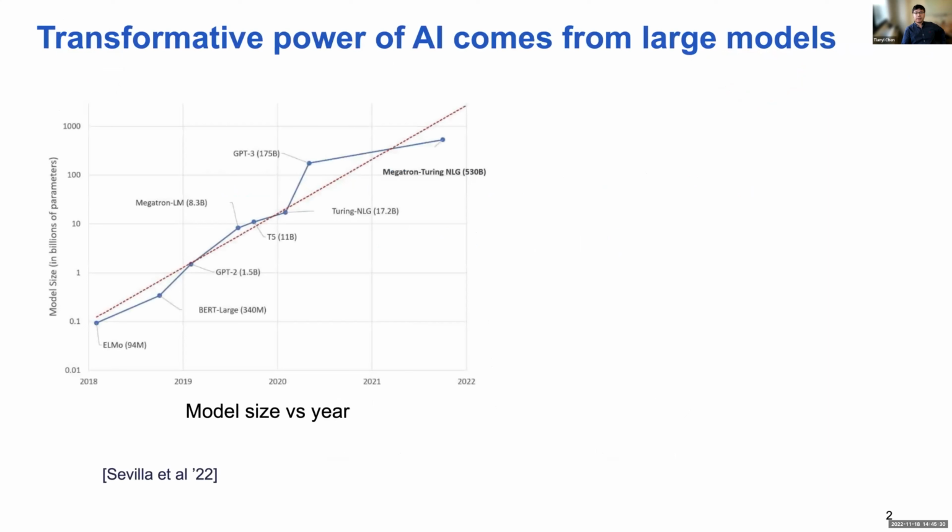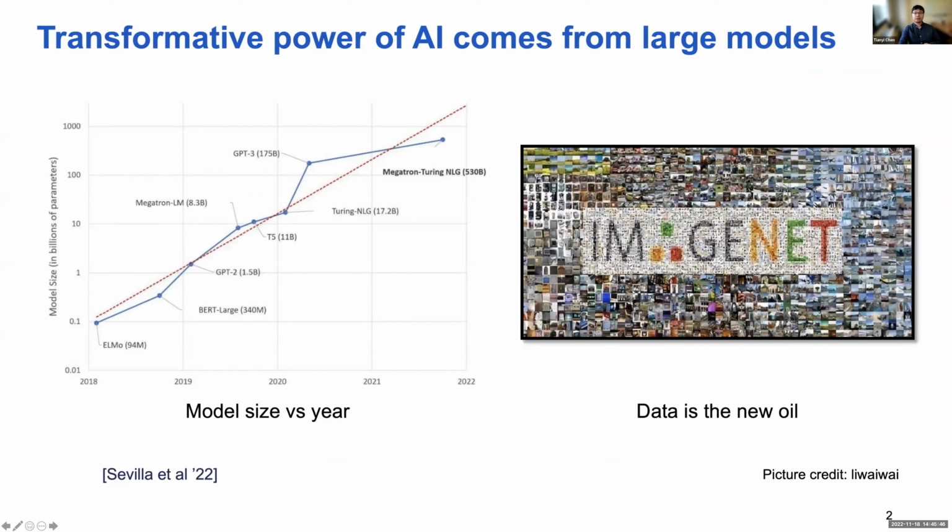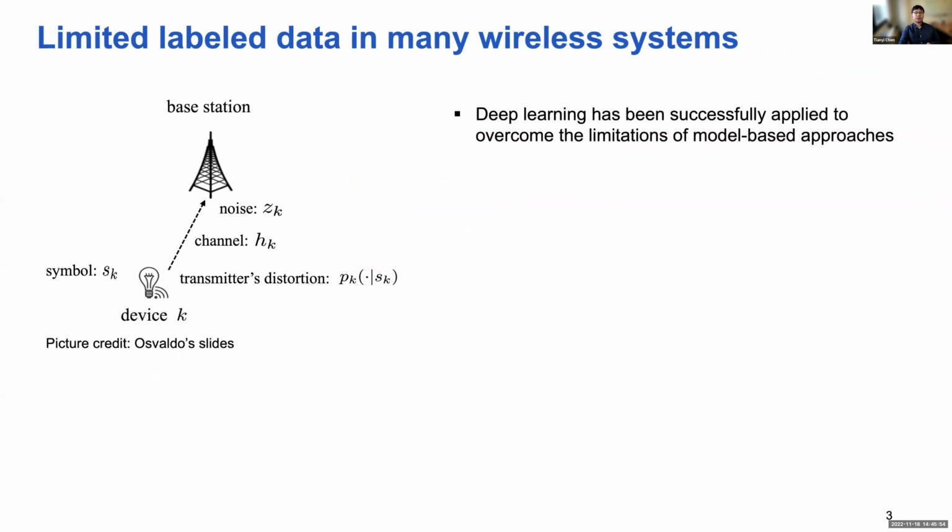So if we think about many recent advances in machine learning, a lot of it comes from using gigantic models, which involve billions of parameters. And when training those models on big data sets, they often generate intelligence that can surpass human beings, for example, in image, speech, and video tasks. However, those breakthroughs are often difficult to translate into real-world engineering systems, because a massive number of training samples are typically very costly to obtain in those systems.